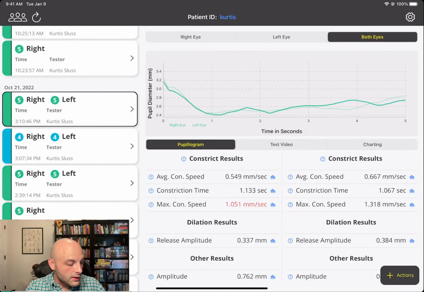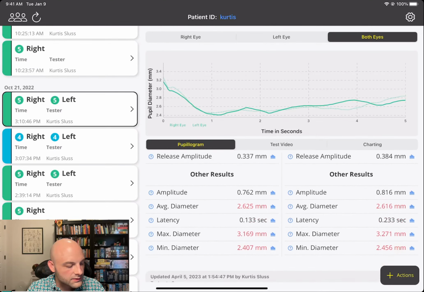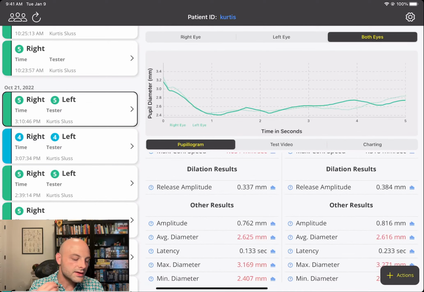Okay, so moving on, those are the constriction results. Again, you can go ahead and review all that data individually. We have a ton of resources on our web portal that goes into what that data means, and YouTube videos right where you're at if you just go to our profile. And you'll also see some dilation results. Dilation results, release amplitude is the only one in this particular test mode.